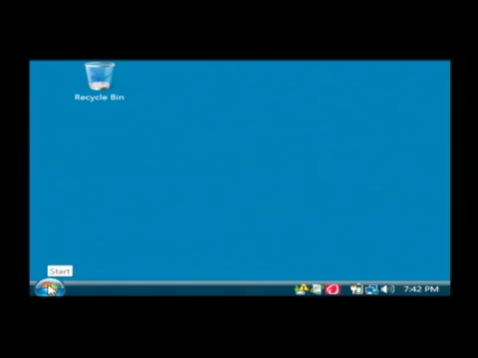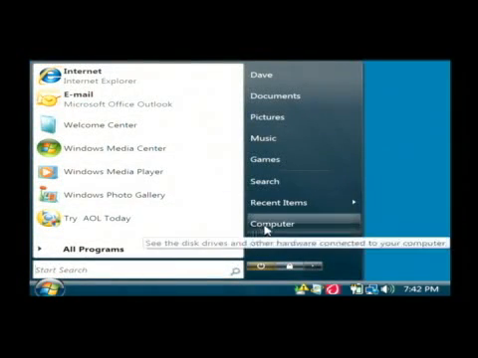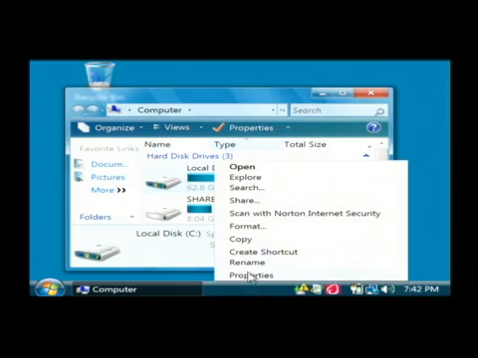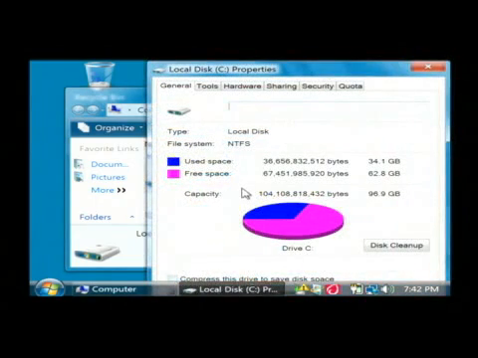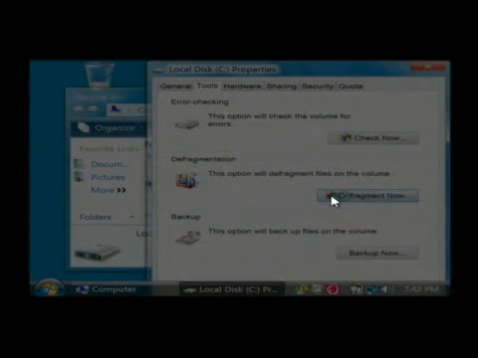My last tip for you is to defragment your hard drive. Click on your Start button, go to Computer, and then right click on your C drive and go to Properties. We then want to go to the Tools screen, and under Defragmentation, click Defragment Now.